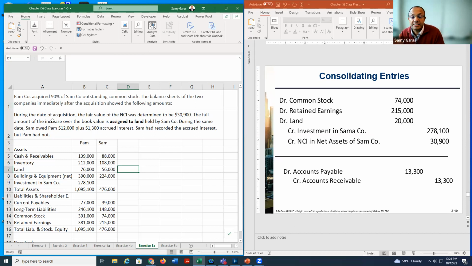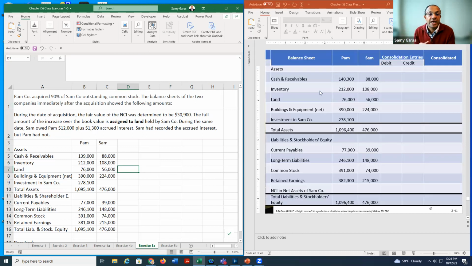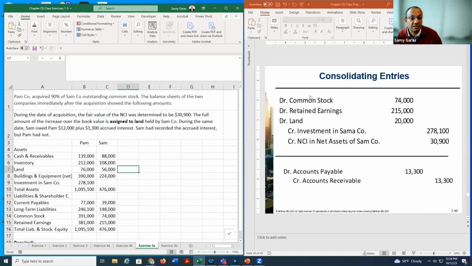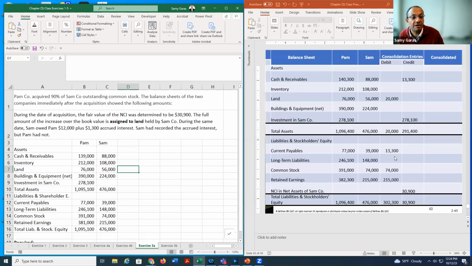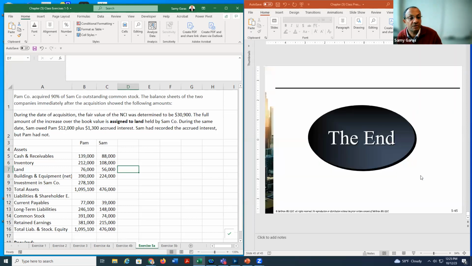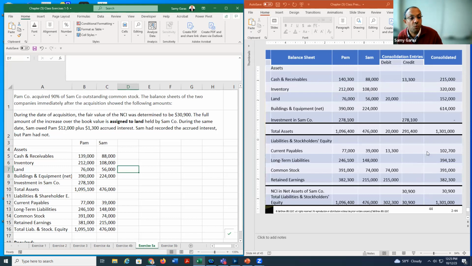And then there is an intra-company accounts like here, 12,000 plus 1,300. The total will be 13,300. And we debit accounts payable, credit accounts receivable to close them off. And now we need to do the consolidation for the balance sheet, which we take from those journal entries, the equity and the intracompany account. So here we put the intracompany account, and here we put the equity account, and then we start adding. We get here 1,301,000 for both sides.